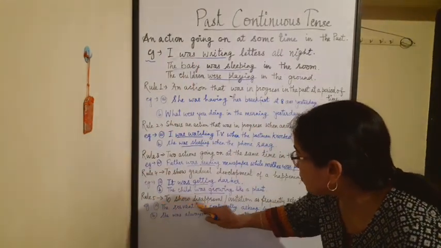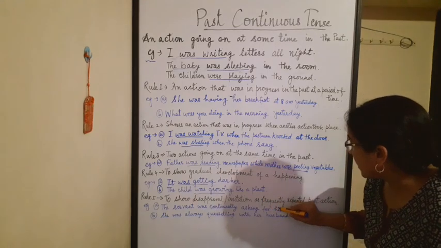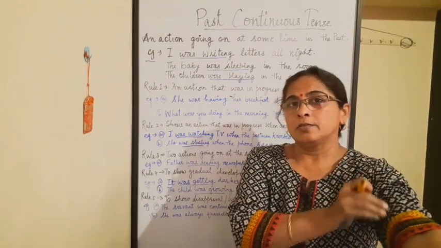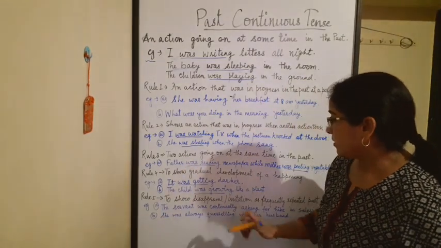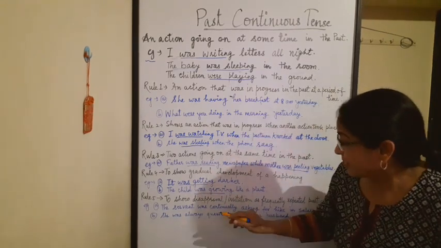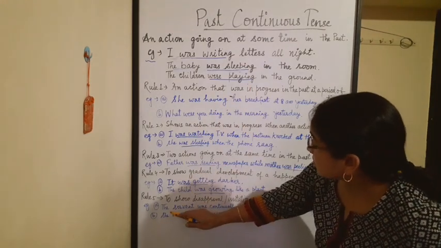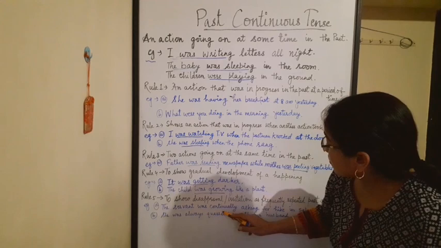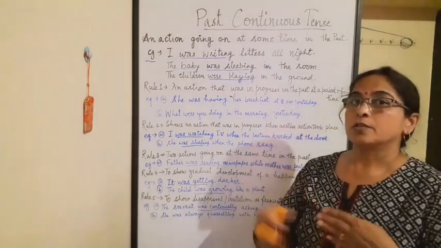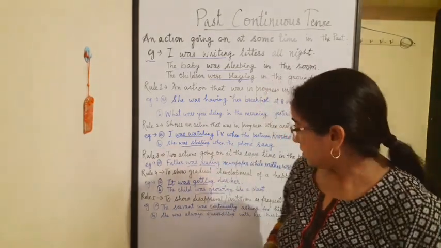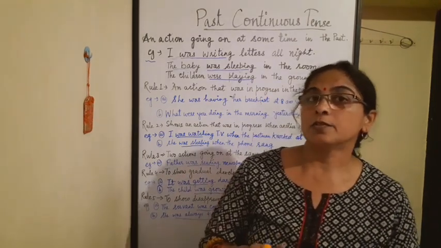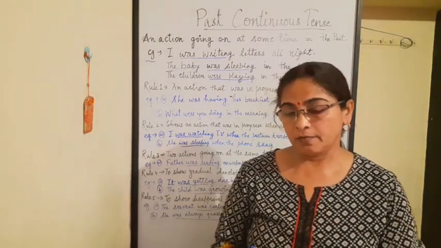Now rule number 5, to show disapproval, irritation as frequently repeated past action, when something happens again and again. Because of that, we show disapproval or irritation or anger. Then we use this past continuous tense. The first example is, the servant was continually asking for hike in salary. Means servant was continuously asking to increase his salary. And she was always quarreling with her husband. Means continuously she was quarreling with her husband.